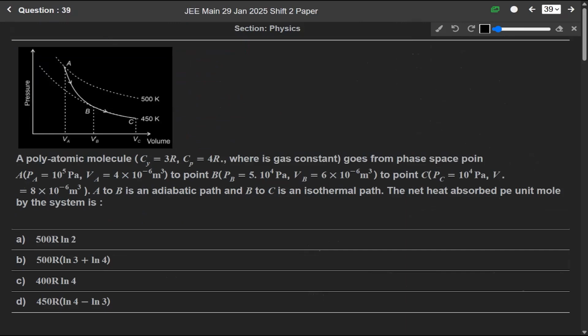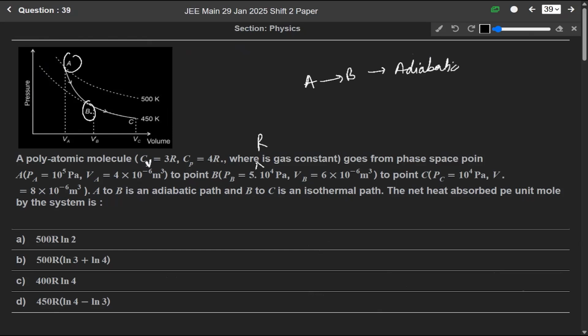Now question 39. A polyatomic molecule, CV equals 3R, Cp equals 4R, where R is the gas constant, goes from phase space point A to point B, then from point B to point C. A to B is an adiabatic path and B to C is an isothermal path.